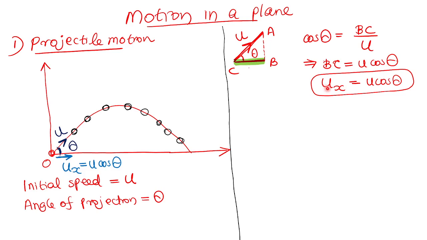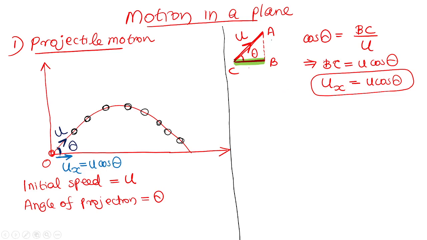u stands for the initial speed. x stands for the x direction. So it is the initial speed in the x direction. Understood? Initial speed in the x direction is u cos theta. And remember, I think everyone is okay.